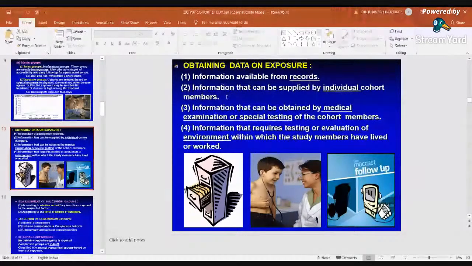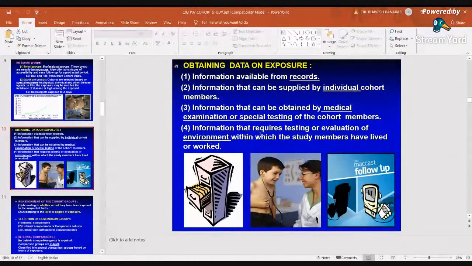Information can be obtained by the medical examination, right? So we have to carry out the medical examination or special testing of the cohort member. For example, in a study of hypertension, we have to measure the blood pressure, that is the testing. In a study of diabetes, we have to take the blood glucose level, right? That is the special testing of the cohort member. Some information requires testing or evaluation of the environment within which the study member has lived or worked.